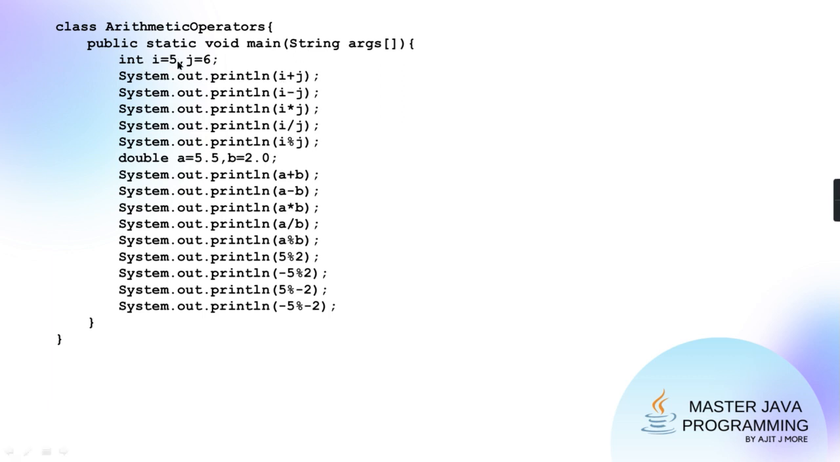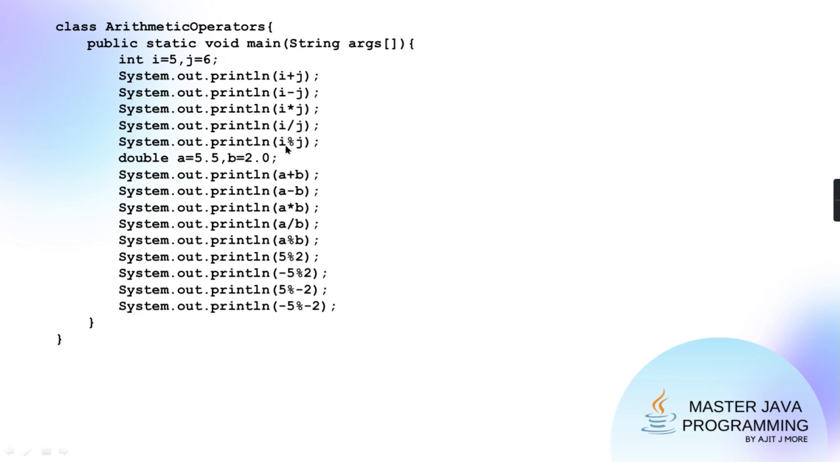Both are integers. I is 5, J is 6. Will it just give the answers 11, -1, 30, 0? Here will it be 0 or not? It will be 0. Why? The numerator is less than the denominator. The numerator is 5, the denominator is 6. Are both integers? Yes. So the result is an integer and the result is 0. Why quotient 0? Because the numerator is less than the denominator. Basic maths: when the numerator is less than the denominator, the quotient is 0.